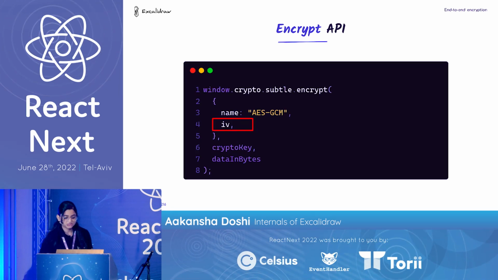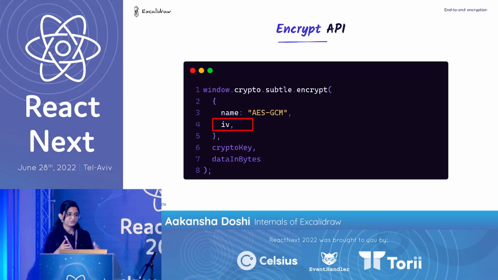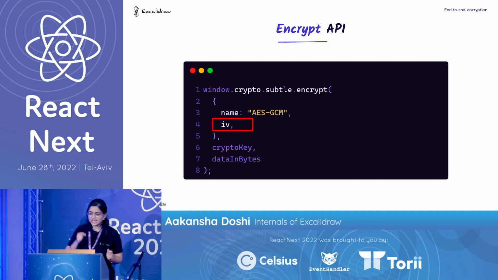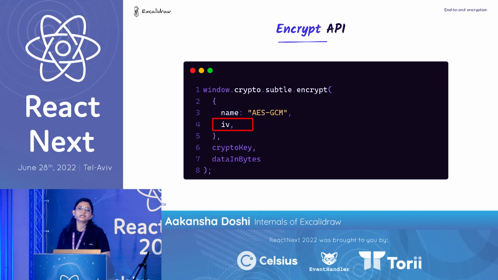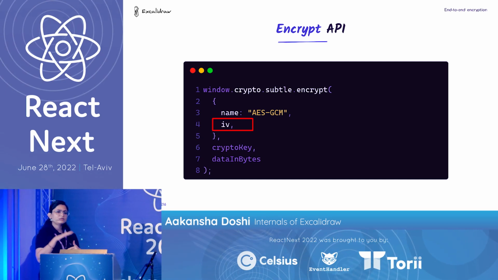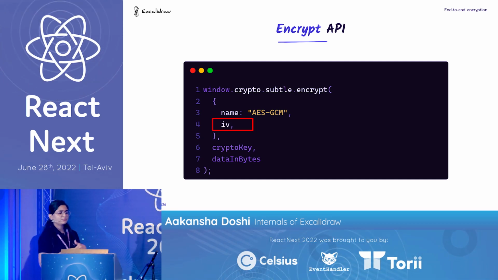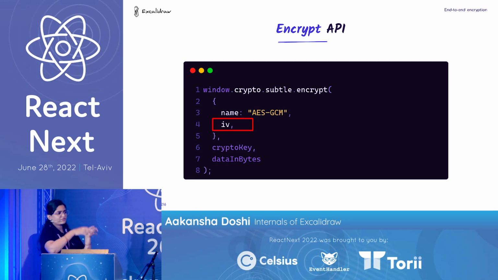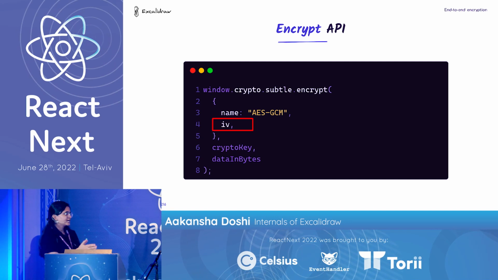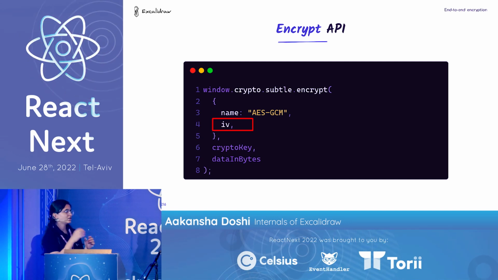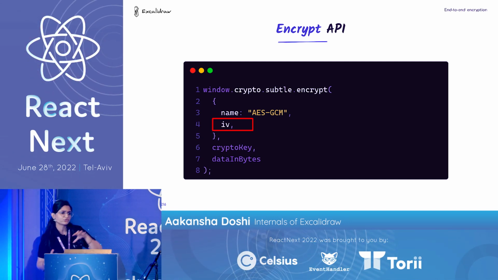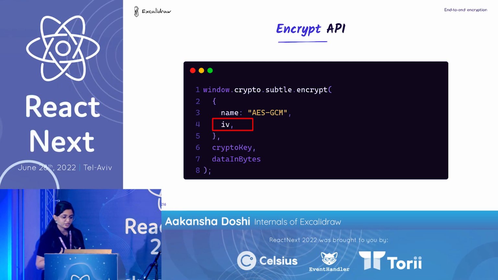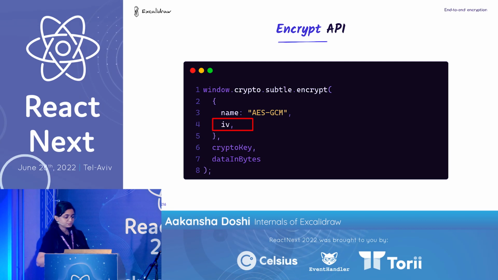Now let's see what the next thing is: the IV. IV is basically the initialization vector, and how this helps is that it adds randomness to the encryption algorithm, making it stronger and harder to decrypt. And when you have identical blocks of text, it will make sure that it generates a different cipher for those texts as well. So it becomes harder to decrypt. That's where the IV helps you.